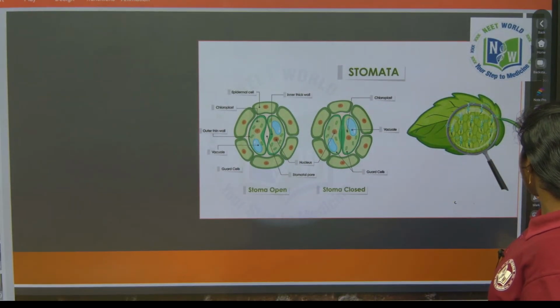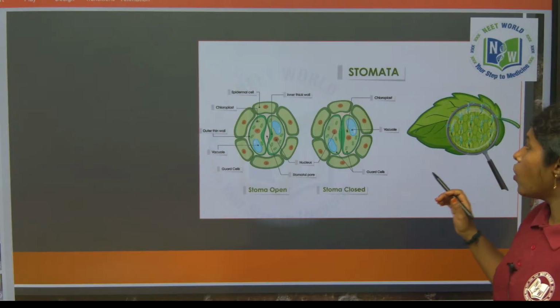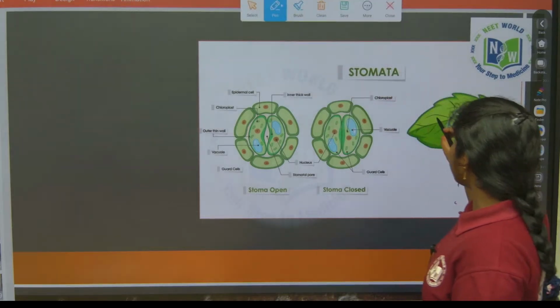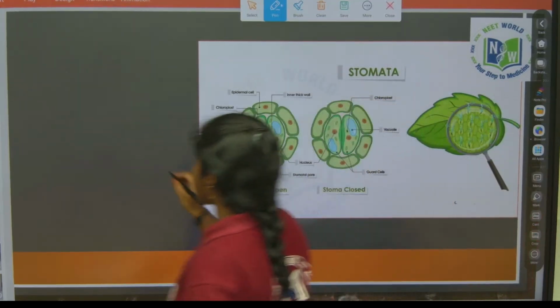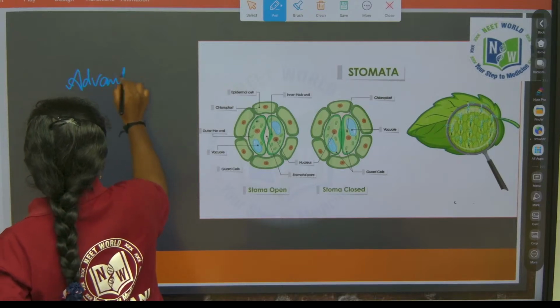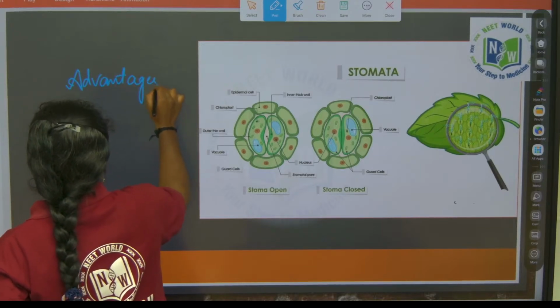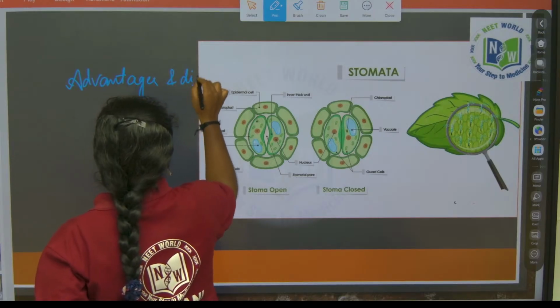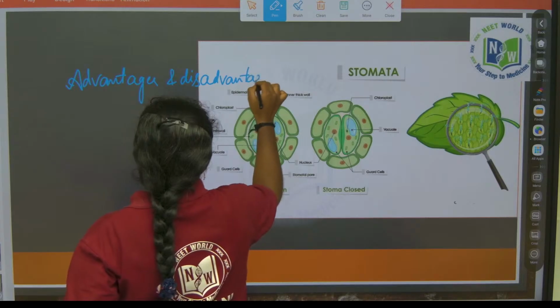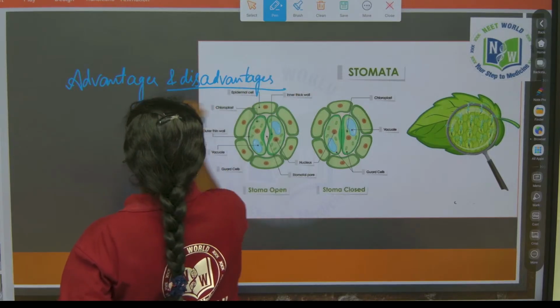So why is it considered a necessary evil? Transpiration is necessary, which means it has advantages, and it also has disadvantages.